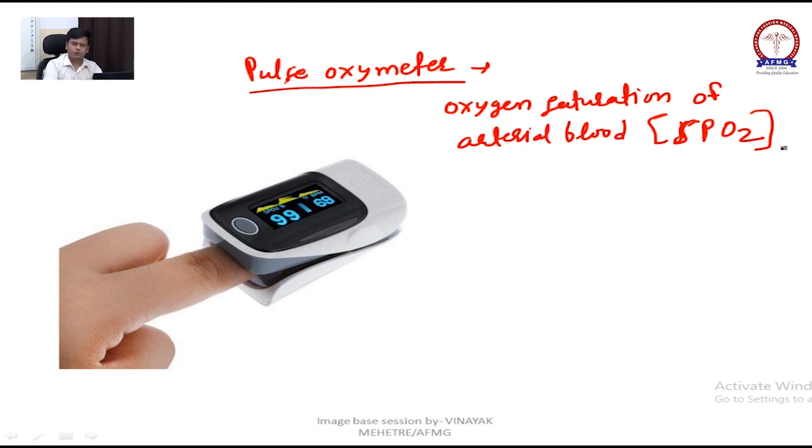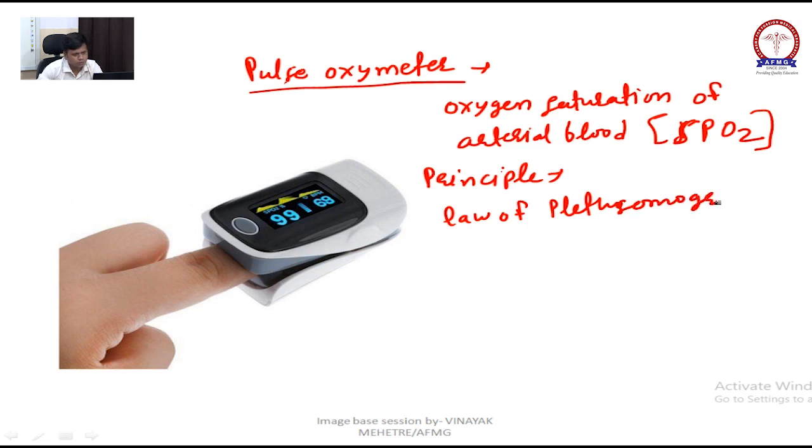Okay, it is based on two principles. MCQ principle is, just remember the name, you need not go into detail. This is your law of plethysmography and law of oximetry, or Beer-Lambert's law.